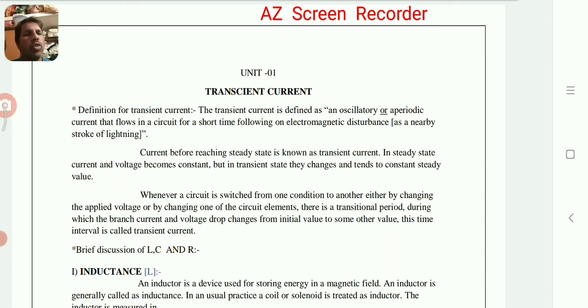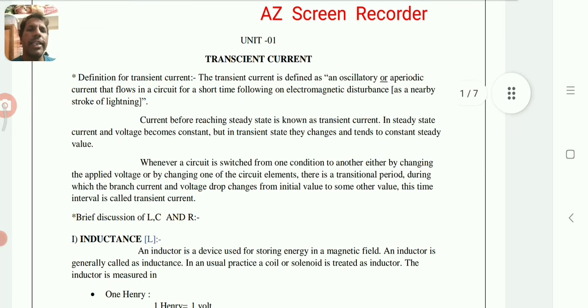When such current flows in a circuit, meaning the circuit consists of a battery, inductor, resistor, or a battery, capacitor, resistor, or a battery, inductor, capacitor, resistor, in such a circuit the current flows for a short time, then it is called a transient current. Like lightning, which comes and goes, in a short interval of time the current flows in that circuit. This is called a transient current.